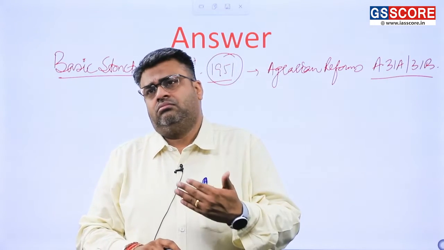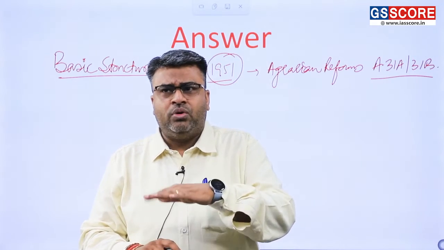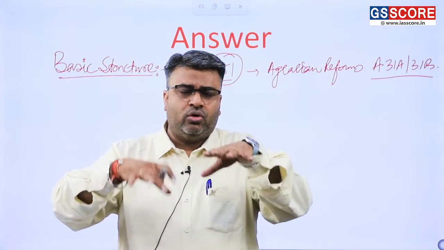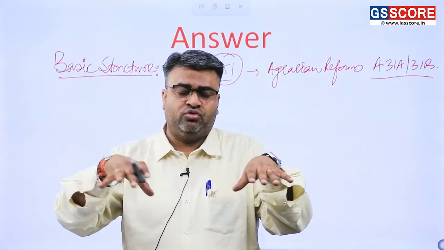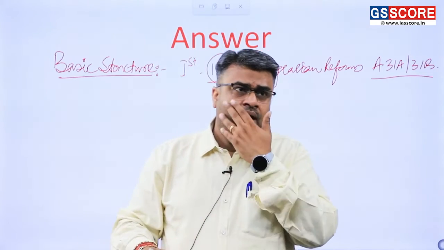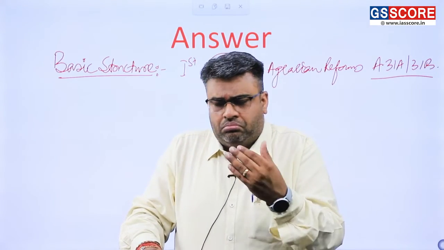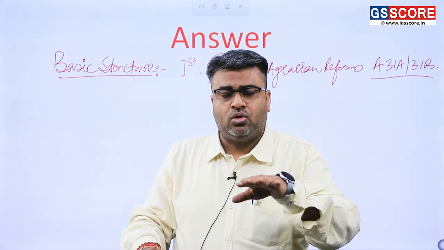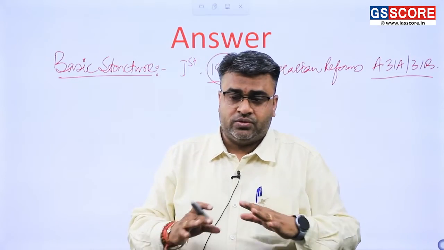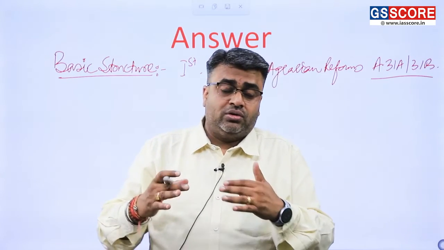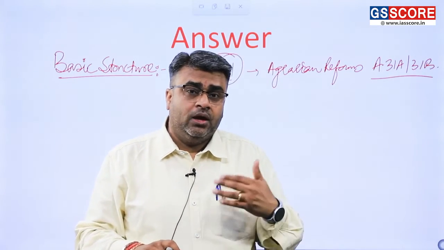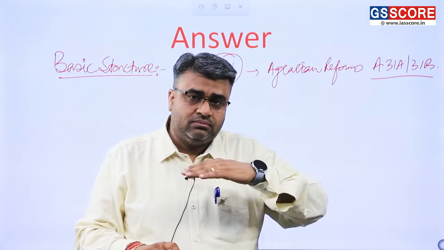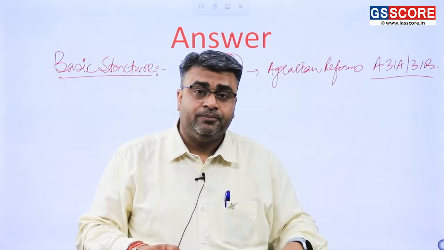So at that particular moment of time, before the Golaknath case, everything was going in line with the government, and the judiciary was in line with the government. Hardly were there many differences. The differences were not so sharp or huge between the government and the judiciary, because they were in line with each other.